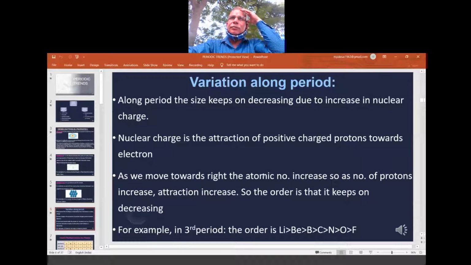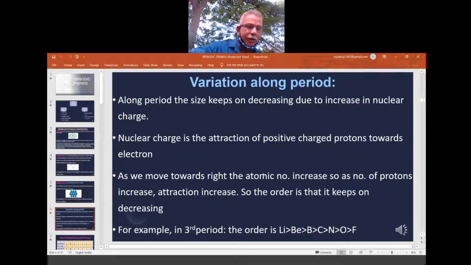For example, lithium has atomic number 3, beryllium atomic number 4, only one increase. After beryllium it is boron, only one difference, atomic number 5. So the increase in a period is just one in atomic number. In a group, there is a much bigger difference because a new shell is created, but here electrons enter the same shell, the same orbital, when you move from left to right. Now what is the variation? What trend can we see? That is the important point here.